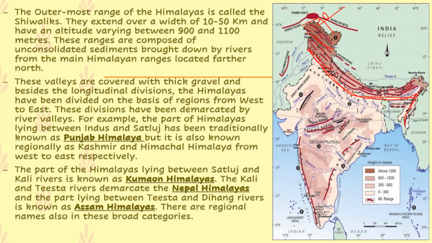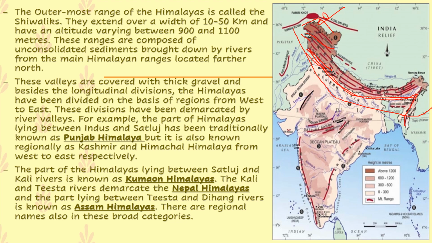And besides the longitudinal divisions, the Himalayas have been divided on the basis of regions from west to east. Longitudinal divisions means the greater Himalayas, the lesser Himalayas, and the outer Himalayas, children. Apart from that, the Himalayas are also demarcated by the rivers. Let us study how. These divisions have been demarcated by the river valleys.